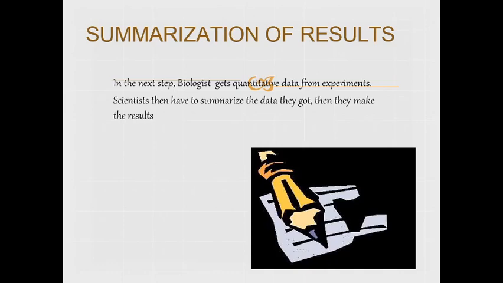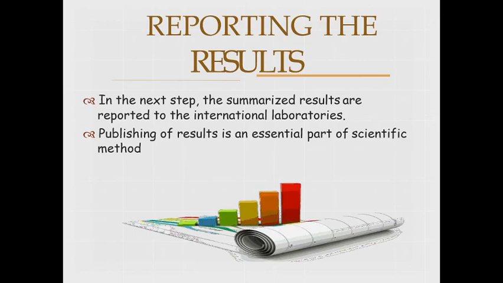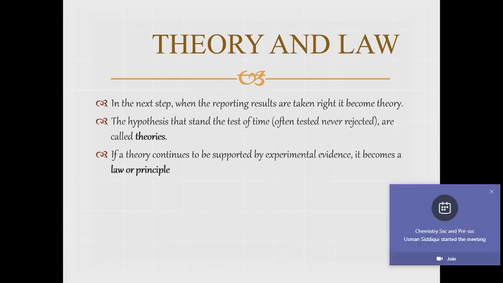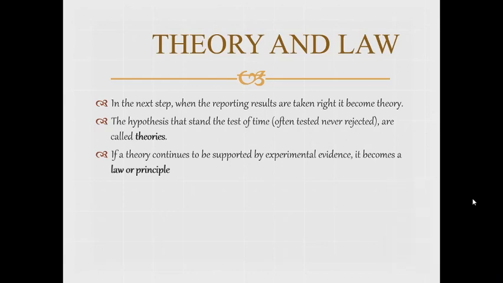After that, we summarize the results. We take the quantitative data from experiments, summarize all the data and then give the result, and these results are reported in international laboratories, which is considered an essential part of the scientific method. Then, if the results are right, it becomes a theory. What is actually a theory? The hypotheses that stand the test of time are called theories, and if a theory continues to be supported by experimental evidence, it becomes a law or principle.